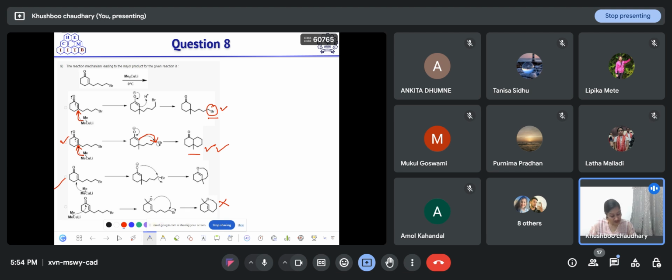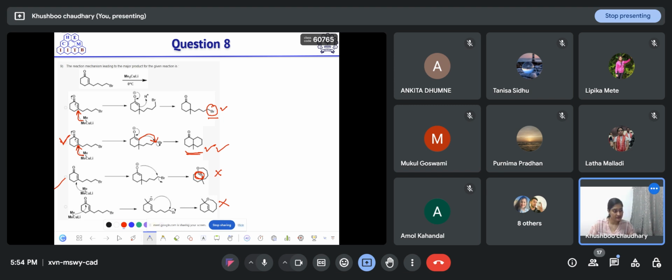In the third case also, that oxygen is attacking the carbon bearing the leaving group, and that leaving group will leave. But in this case, a 7-membered ring is fine, it can form, but the bridged system contains a double bond. According to Bredt's rule, a double bond is not stable at the bridgehead position. So this product is not as stable as the second product. So the major product formed in this reaction is option B, that is, this bicyclic system that will not contain a double bond.